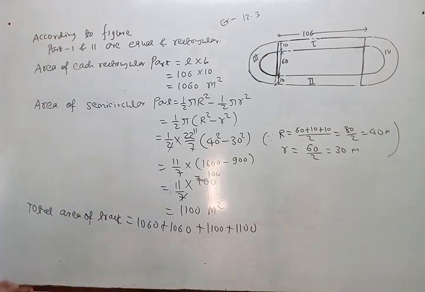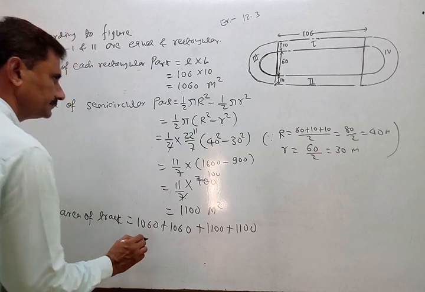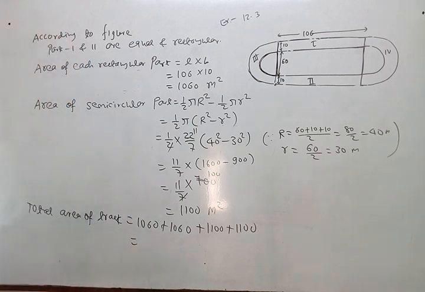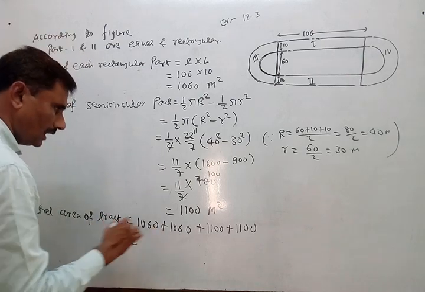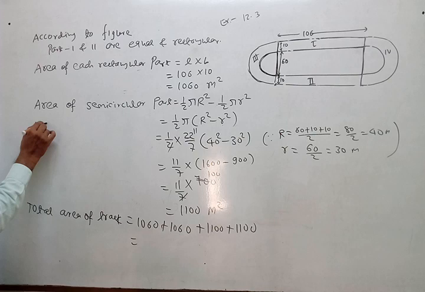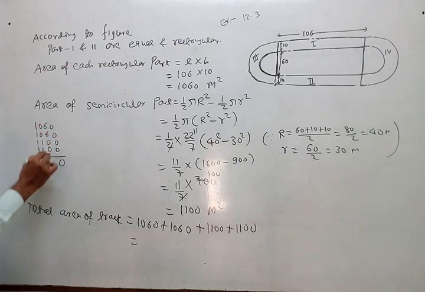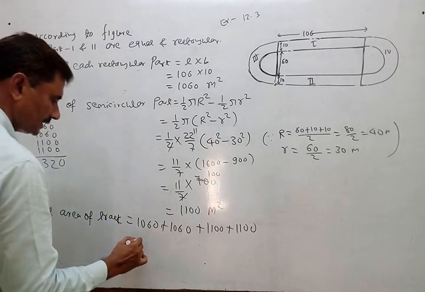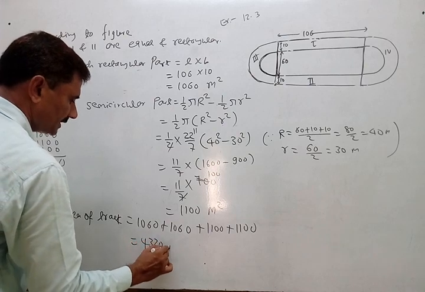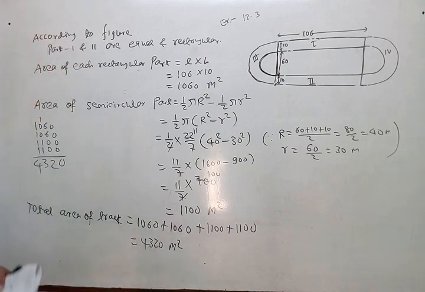Okay, now how much is it? 1060, 1100. 6 plus 6, 12, 1, 3, 4. So 4320 meter square. Okay, so that is our answer.